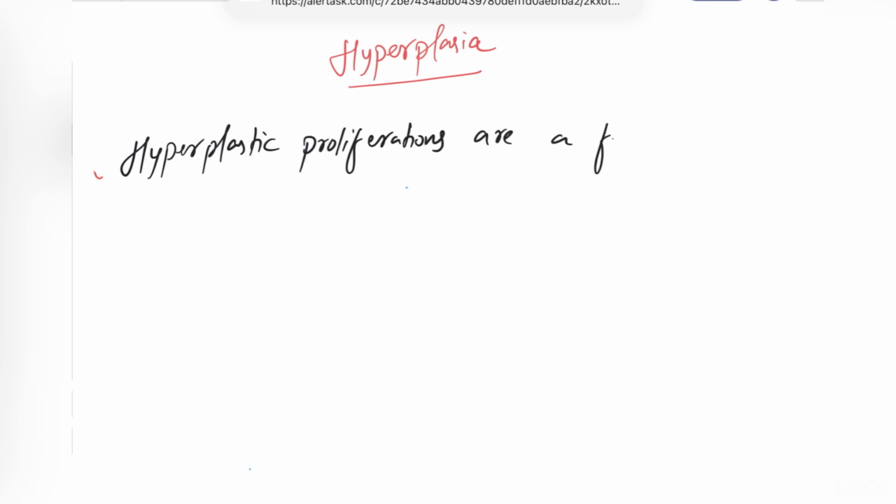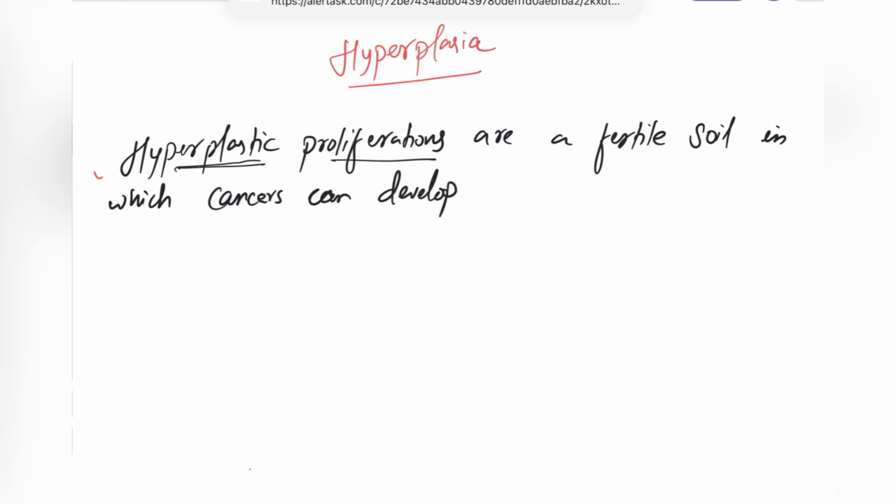Now there is one very important line which I would like to write, and I will also like you guys to remember it. Please remember this line. Hyperplastic proliferations are a fertile soil in which cancers can develop. Hyperplastic proliferations are a fertile soil in which cancers can develop. Means if there is hyperplastic proliferation, if there is excess division of cells, excess increase in the number of cells, then that will be like a fertile soil in which the cancers can develop.